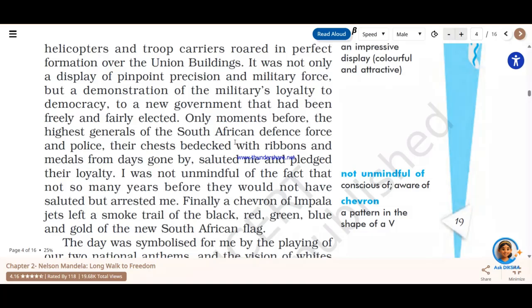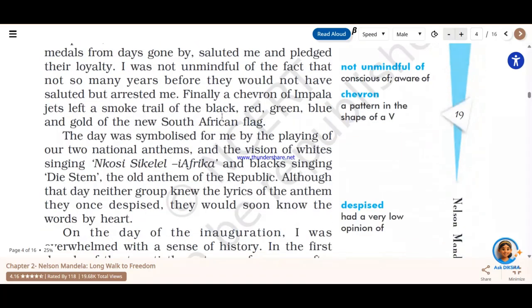So he also says that he has not forgotten those days when the same generals used to come and arrest him, or used to call him a person who is breaking the law. But today was the day where these same generals are saluting him, and they have also become a part of that independent South Africa. All right, so this was that.